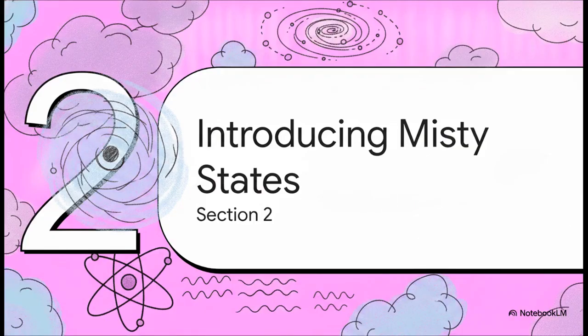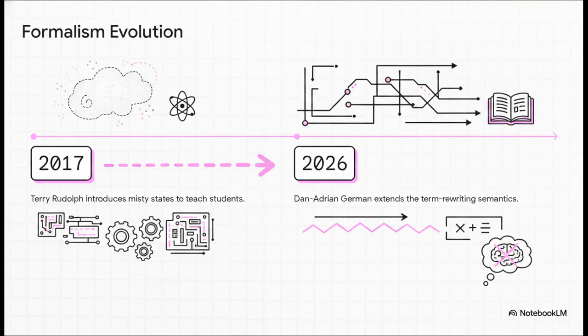Let's dive a little deeper in Section 2, Introducing Misty States. To really grasp how we arrived at this new 2026 paper, it helps to take a quick look back at the timeline. Back in 2017, researcher Terry Rudolph introduced this incredible concept of representing quantum states as misty states. You see, Rudolph was looking closely at how quantum mechanics was taught, and he realized something profound. High schoolers were actually entirely capable of grasping the weird, counterintuitive concepts of quantum physics. What was stopping them wasn't the physics at all, it was just the math. So he invented misty states specifically to accurately describe the basics of quantum circuits to high school and middle school students using simple visual and mathematical rules.